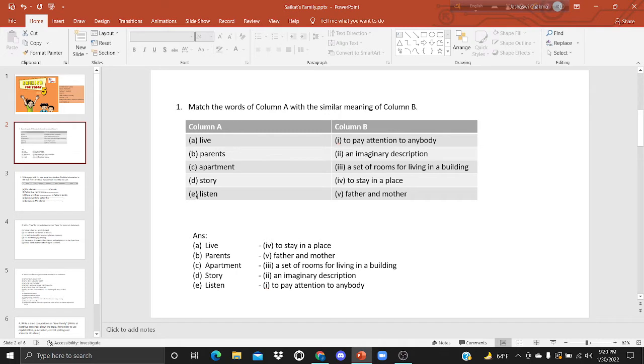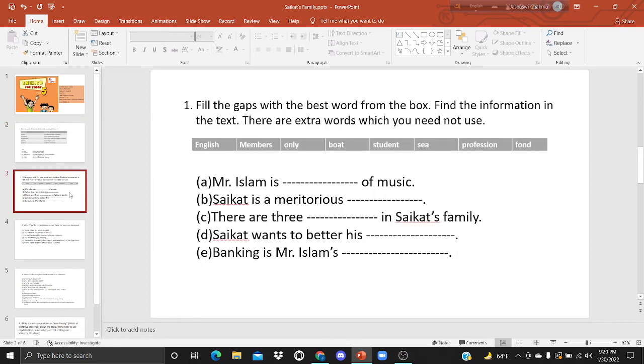And the word in E, listen. Listen means to pay attention, to hear attentively to anybody what he or she says. Okay, now matching is complete, and then we will practice fill in the blanks.